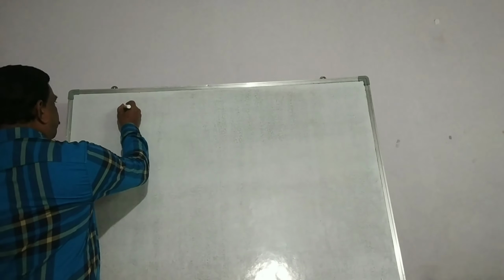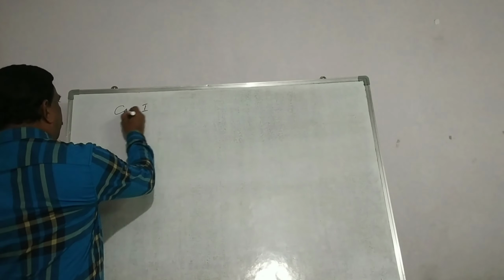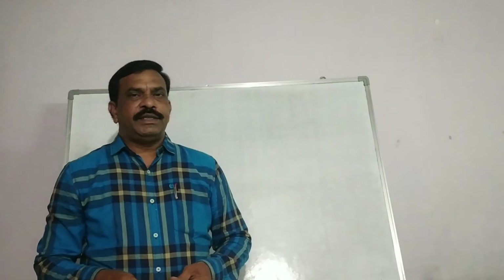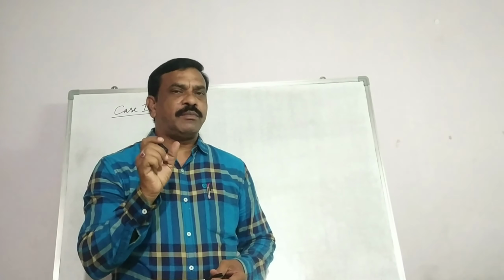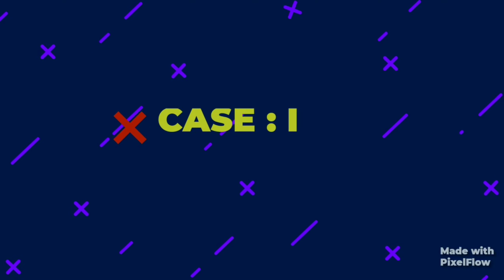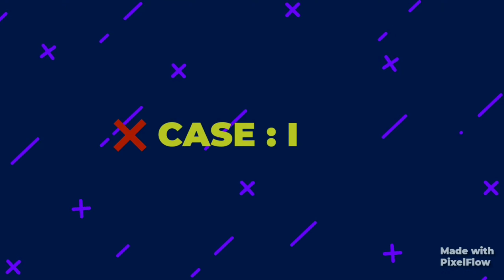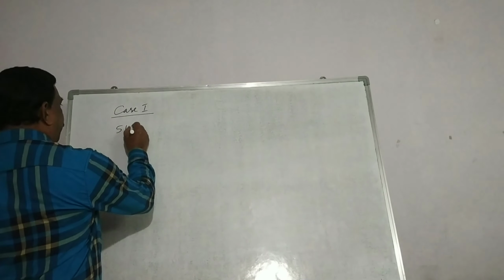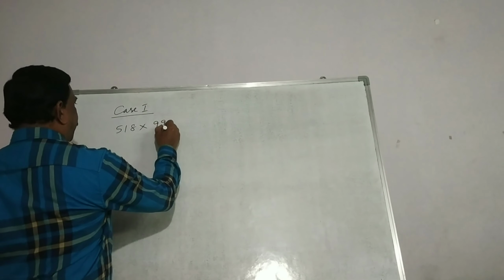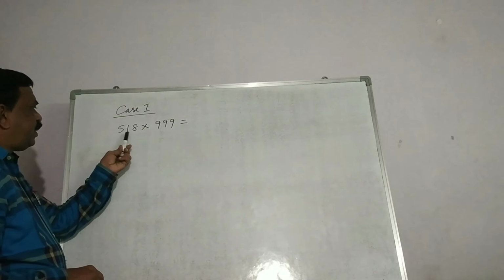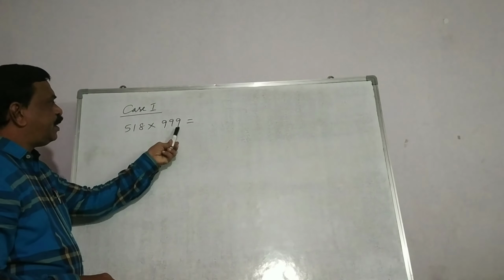So case 1. In case 1 we have an equal number of digits in the number and equal number of nines in the number consisting of nines. So let us see. For example, 518 into 999. Here you can see that in the number 518 we have 3 digits. Here nines are also 3 digits.